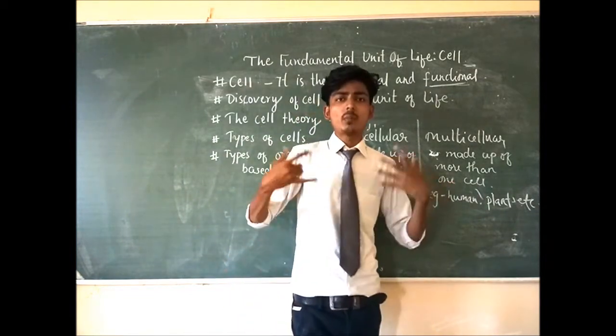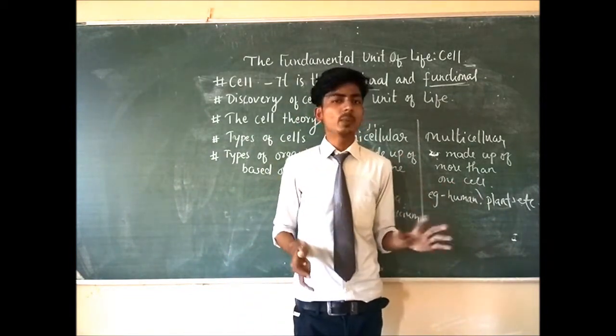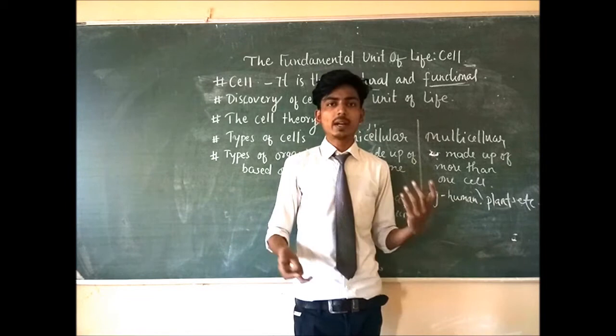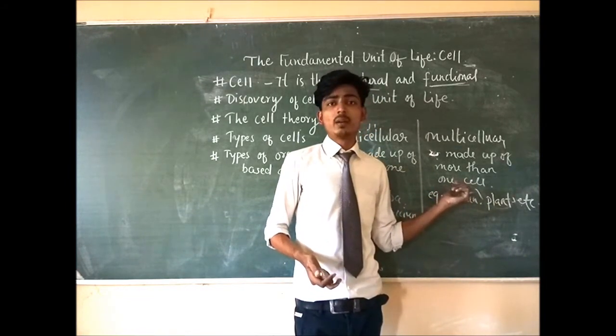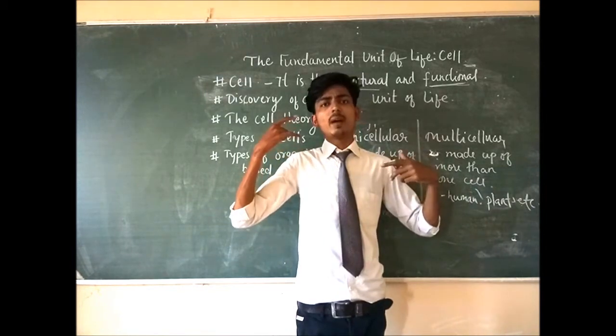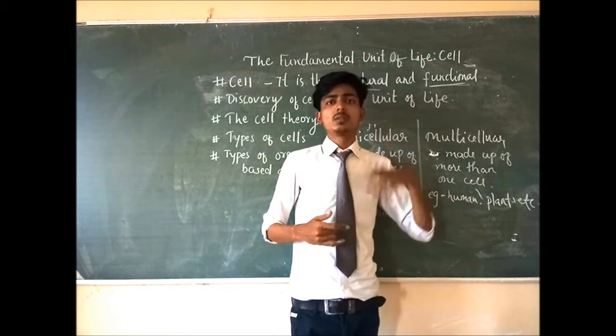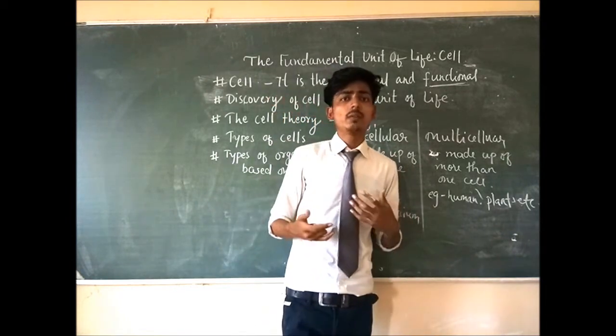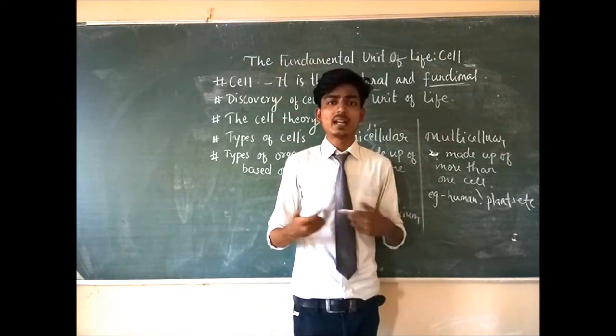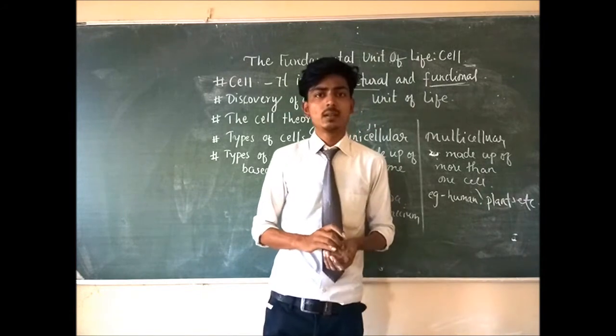So the cells of our different organs or different body parts are different cells. That's why we are multicellular organisms. Suppose if I talk about the brain, the cells of my brain have their own function. The cells of my heart have their own functions.